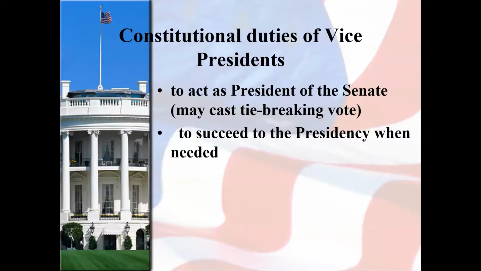So the Constitution says the vice president has 2 duties. The first is a little bit more nuanced and detailed, but the job laid out in the Constitution says that the vice president acts as the president of the Senate, and so they may cast the tie-breaking vote. And that's really their only involvement in the Senate. If there were a tie vote in the Senate, the vice president would come and cast the tie-breaking vote.